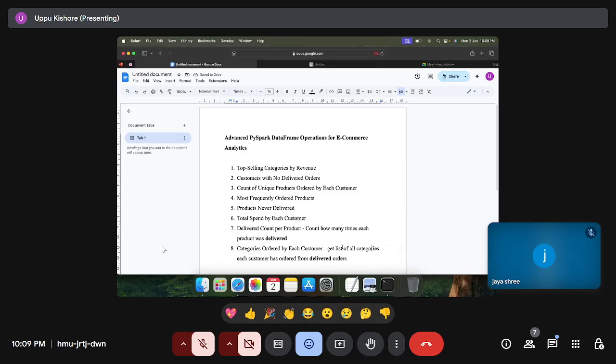Okay, so remember, each customer means what you have to use here, each customer. Here using count. So how to perform count? Using aggregation. Each product